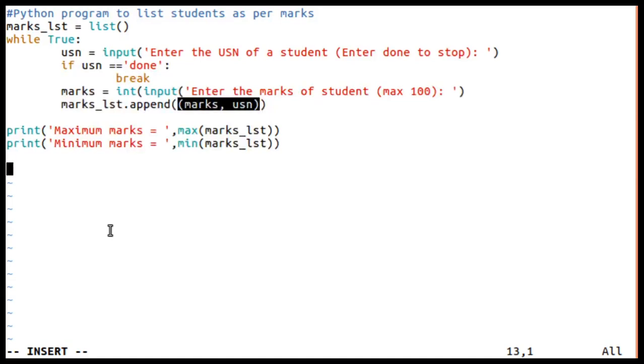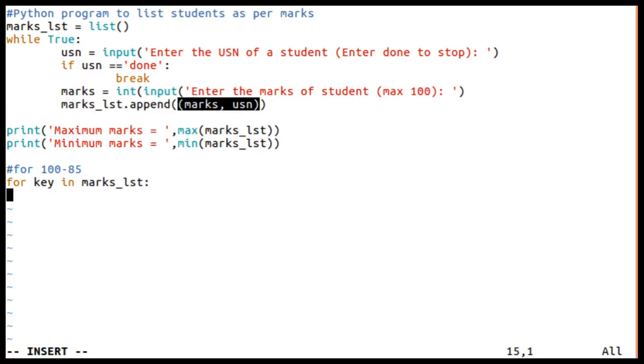First and foremost, I'll check for students between 100 and 85. Let me use a for loop: for key in marks list, because we have created a list of tuples.